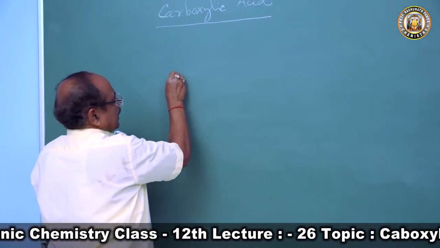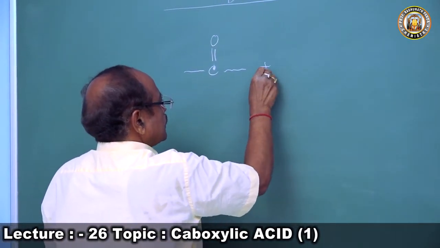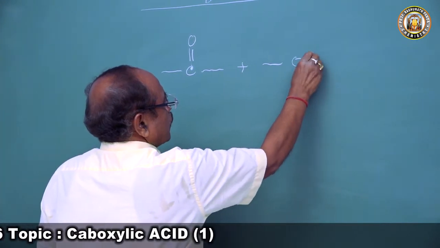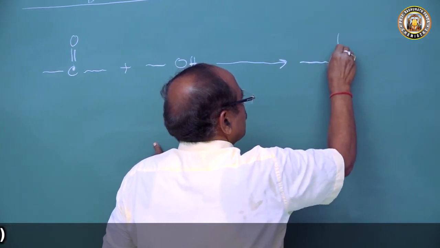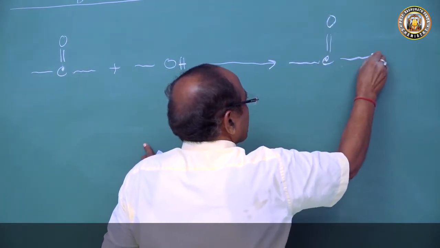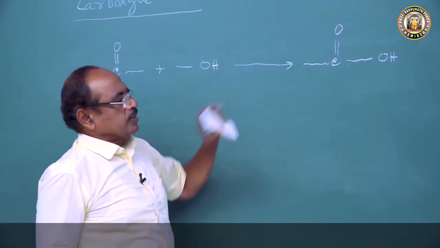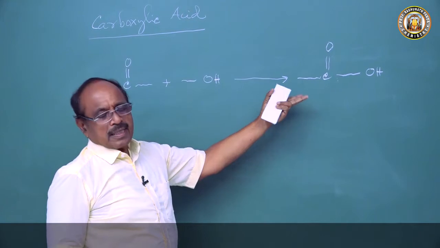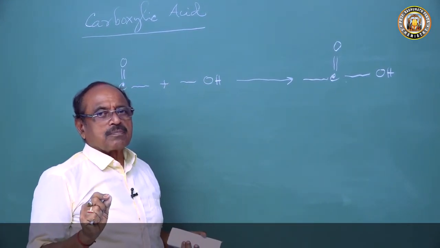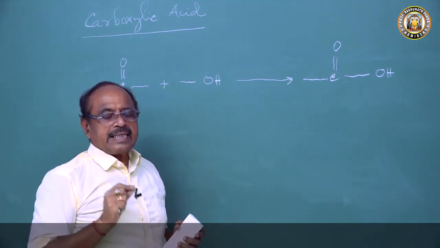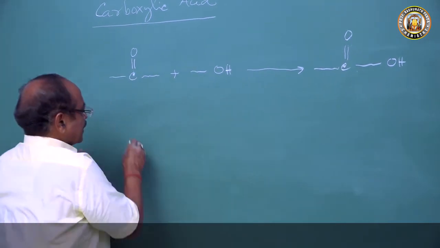The carboxylic acid group looks as if it is a union of a carbonyl group and an OH group, but it is not a mere union of a carbonyl group and a hydroxyl group. It is an independent functional group.